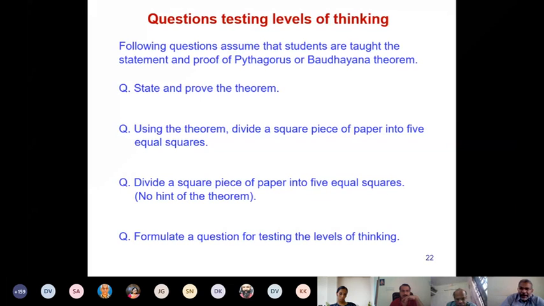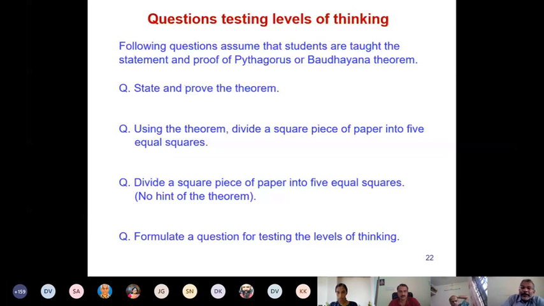Now, you can set a different question, which is what is shown here. Next one: using the theorem, divide a square piece of paper into 5 equal squares. Now, what level of thinking is it testing? Apply. Very good. So it is testing application level. Here, you are giving a starting point of the problem, that is, use the theorem that you have taught.